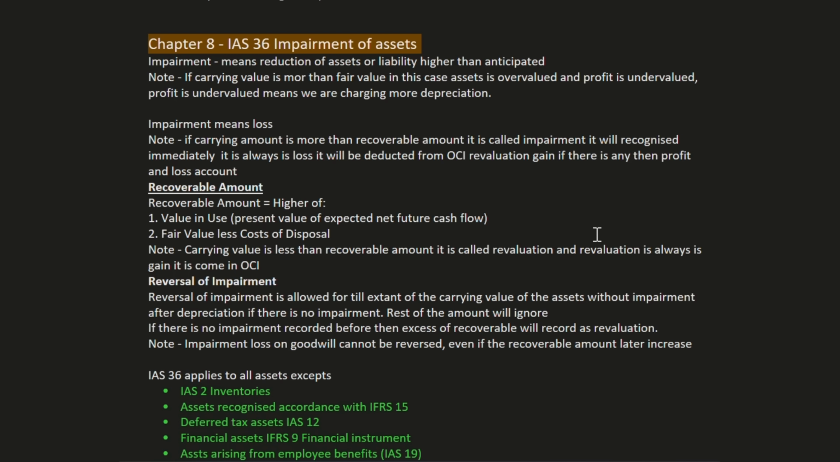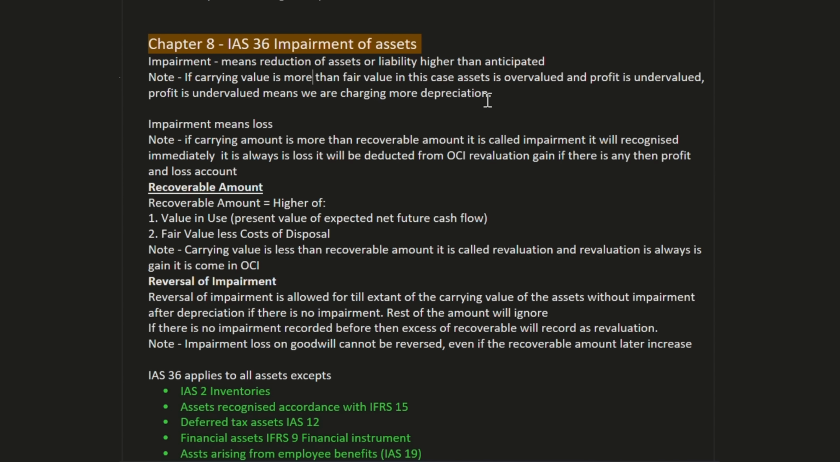Hi there, in today's video we will learn about what is IAS 36 impairment of asset. Impairment means reduction of asset or liability higher than anticipated. If carrying value is more than fair value, in that case the asset is overvalued and profit is undervalued. Profit is undervalued means we are charging more depreciation.